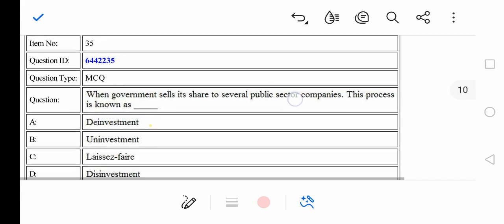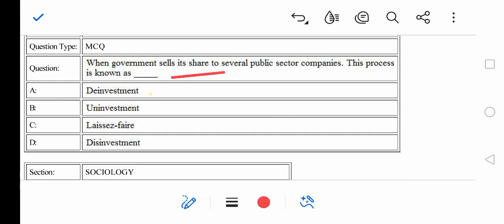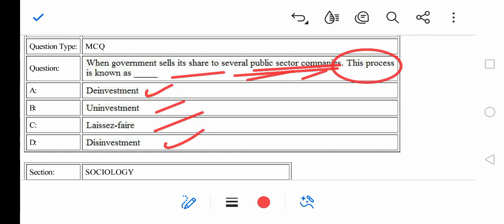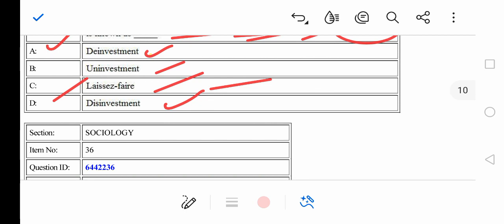The government sells its share to several public sector companies. This process is known as public sector disinvestment, uni-investment, laissez-faire disinvestment. So I think there is something wrong with this question, because A or D is same, right? And laissez-faire means free market, which runs with demand and supply in the market. So option A will be the correct answer, or you can go with option number D, but there is something wrong in the question, right?